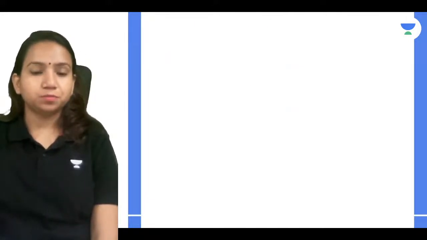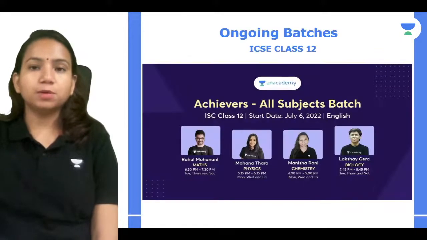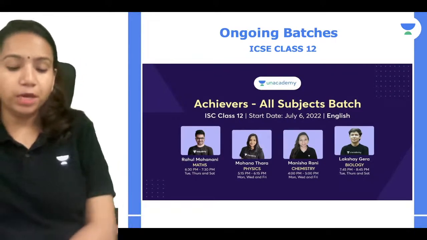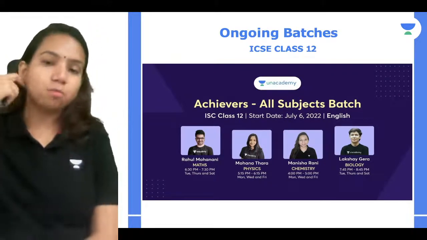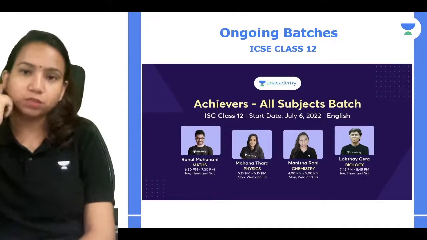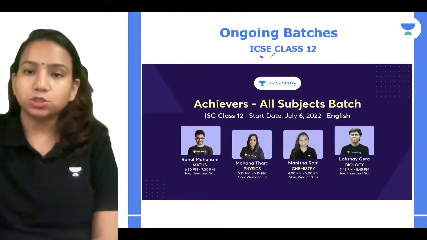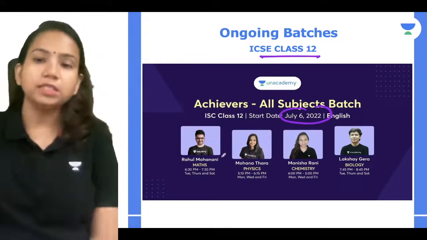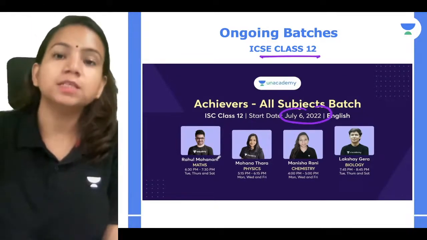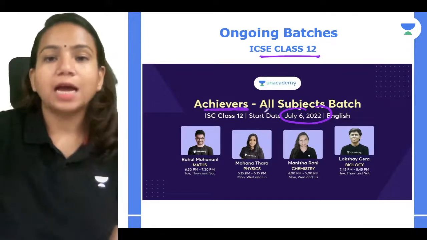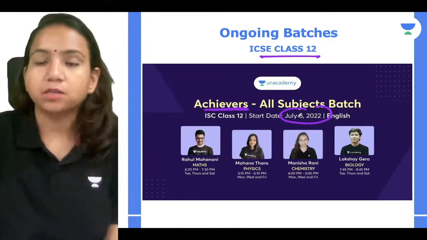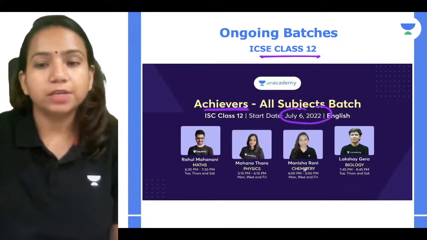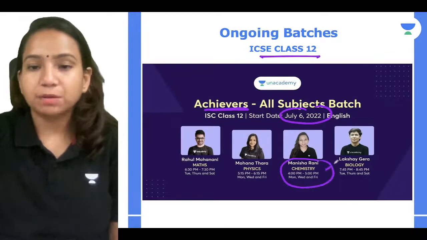Let me tell you a few things about the classes, and what ongoing batches are running right now. We'll be doing all the topics completely, with exhaustive coverage of the syllabus. For ISC class 12, the ongoing batch, which started on July 6th, is the Achievers batch, and we are covering each and every topic in depth. The chemistry classes are taken by me.